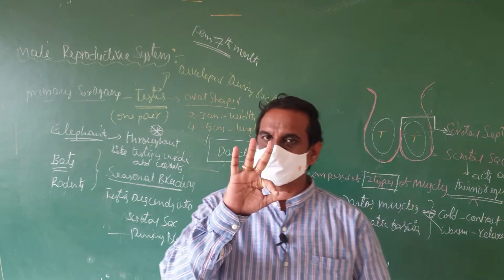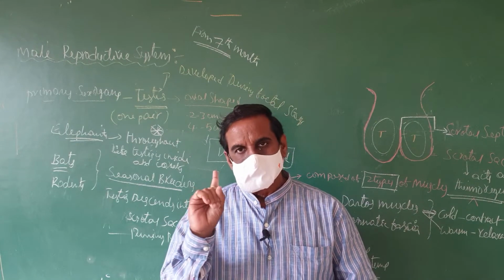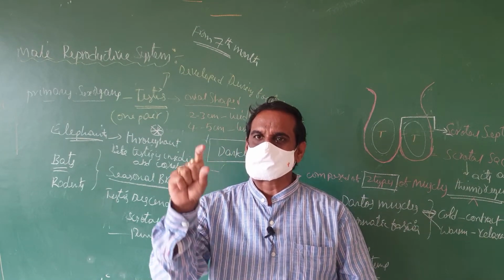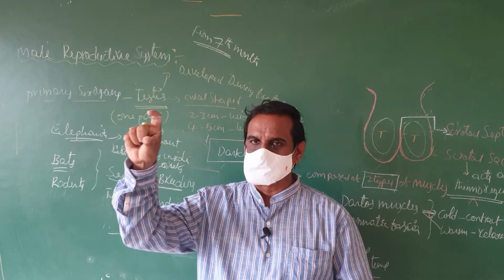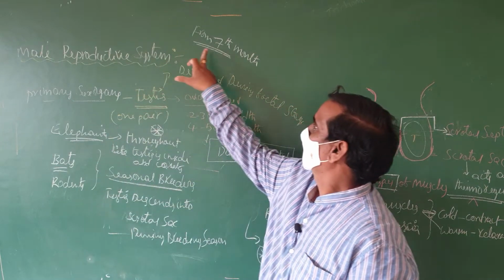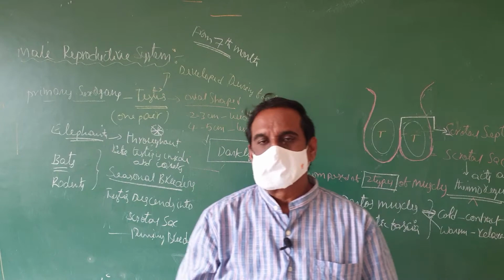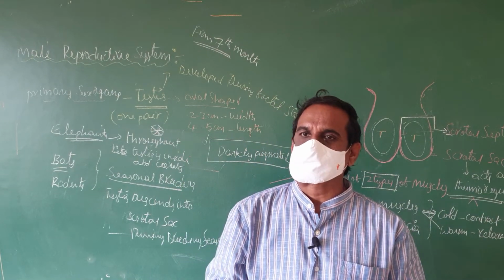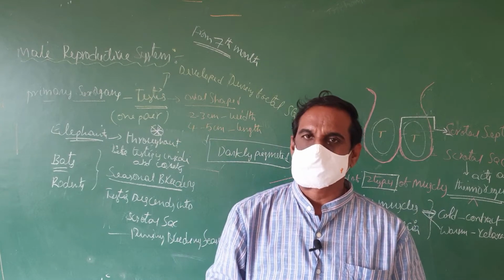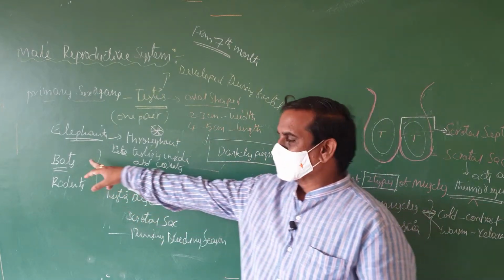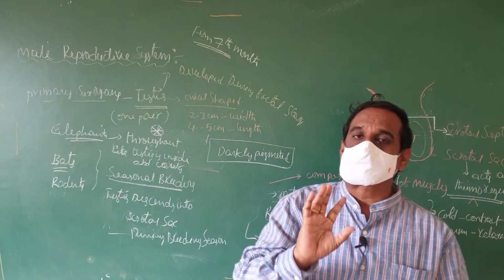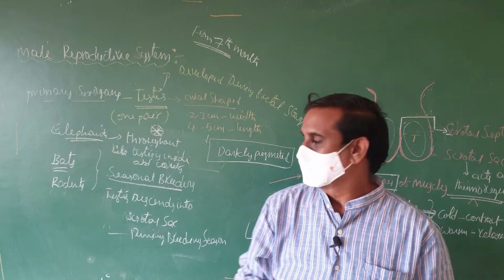So, we have discussed 3 cases here. The first case is, in human beings, the testis starts development during the embryonic life, that is from the 7th month. At the time of birth, the testis descends into the scrotal sac from the abdominal cavity. In some animals like bats and rodents, which are seasonal breeders, the testis descends into the scrotal sac during the breeding season.